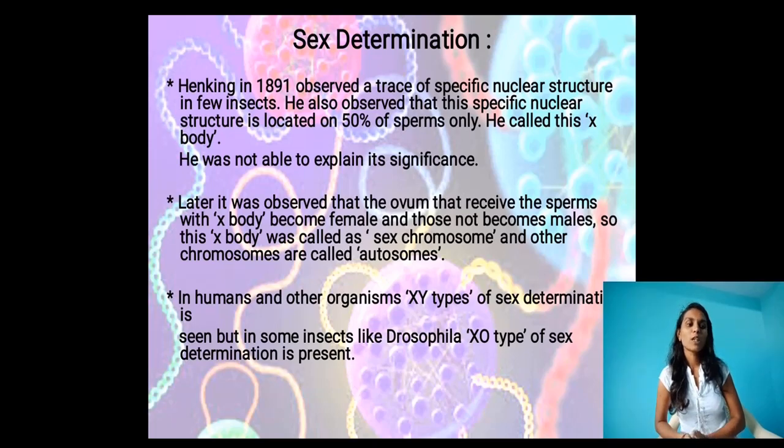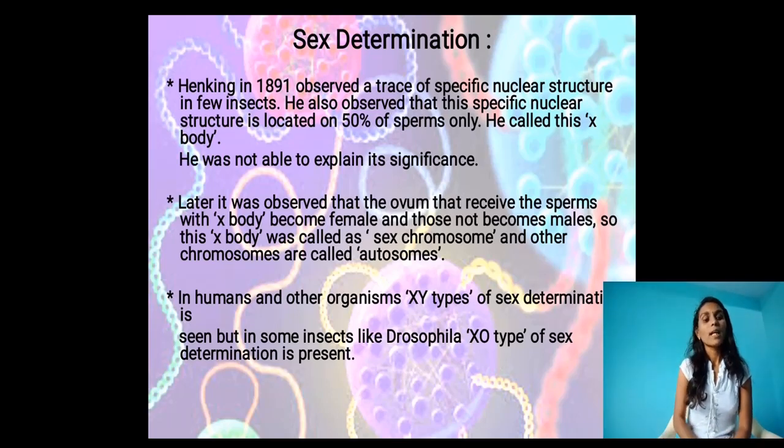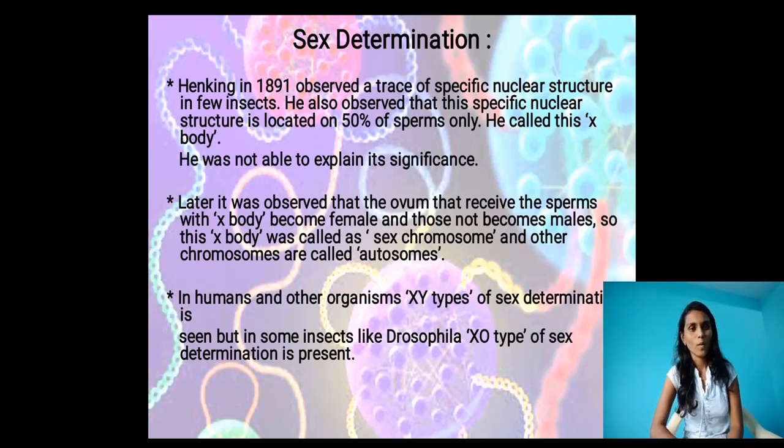Later studies indicated that the ovum that receives the sperm with the X body becomes female and those without it become male. So this X body was called the sex chromosome. See, in later observation he concluded that the ovum that receives the sperm with the X body